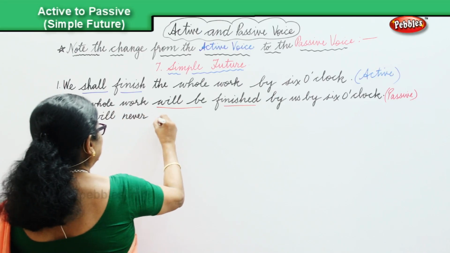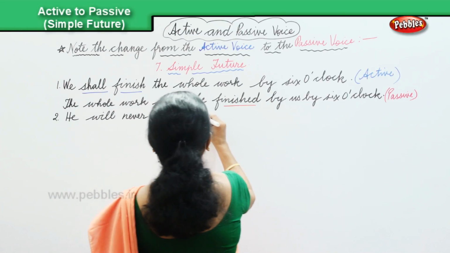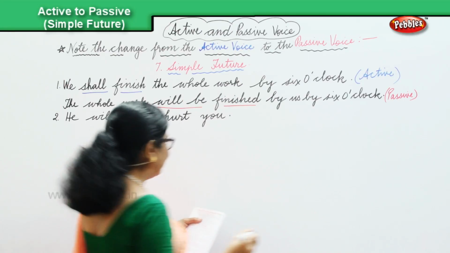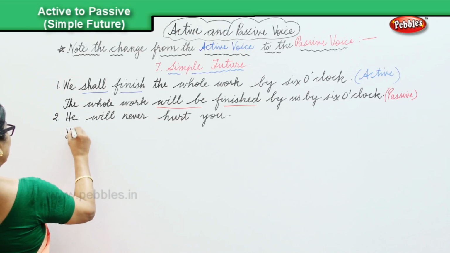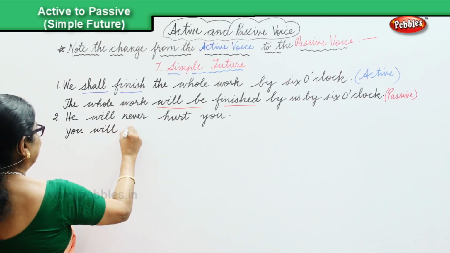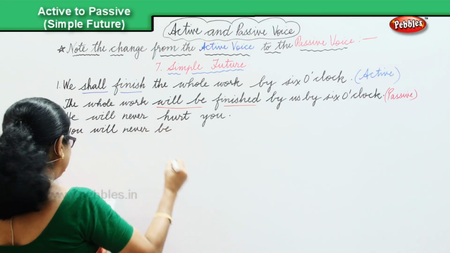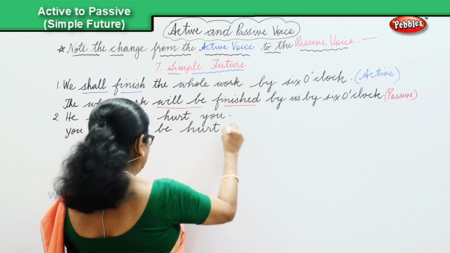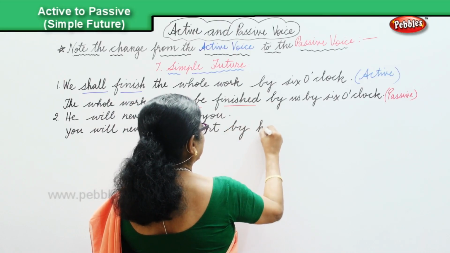And we change over, what will it become? You will never be hurt by him.